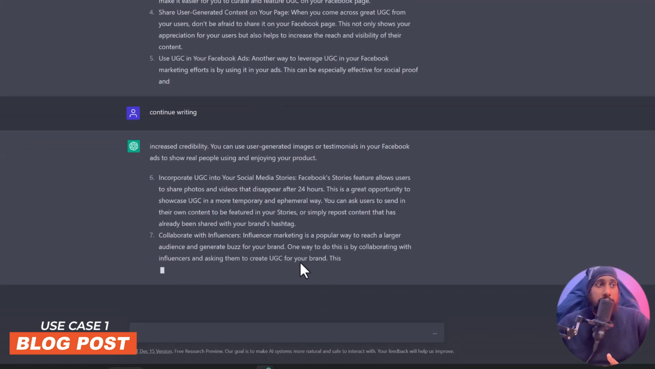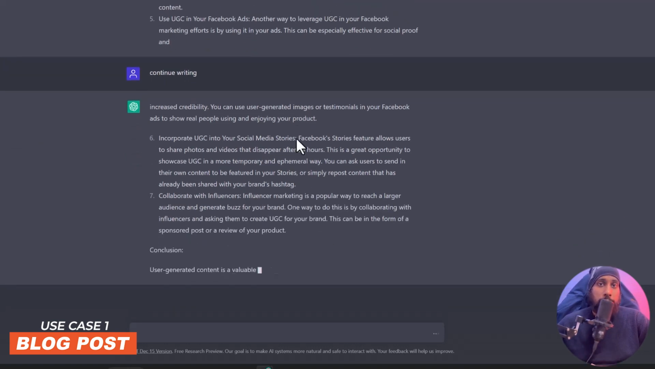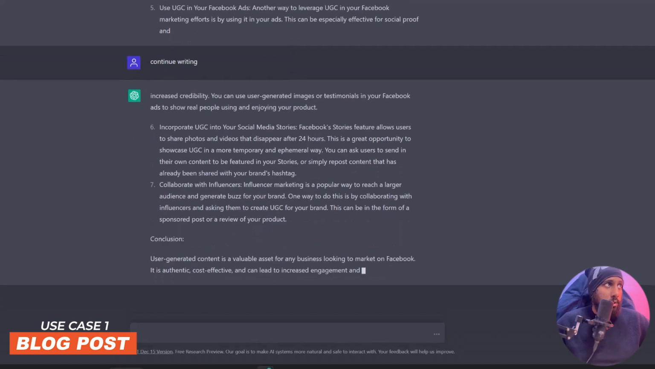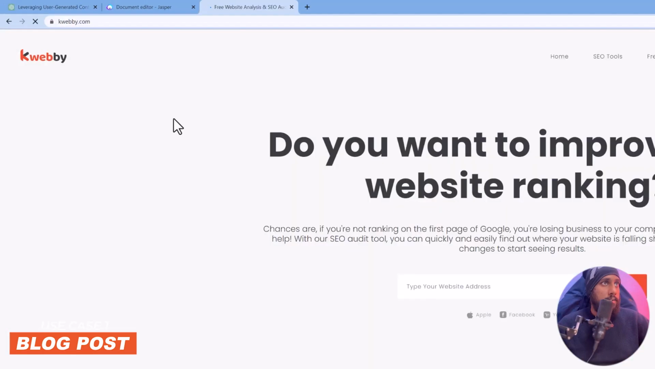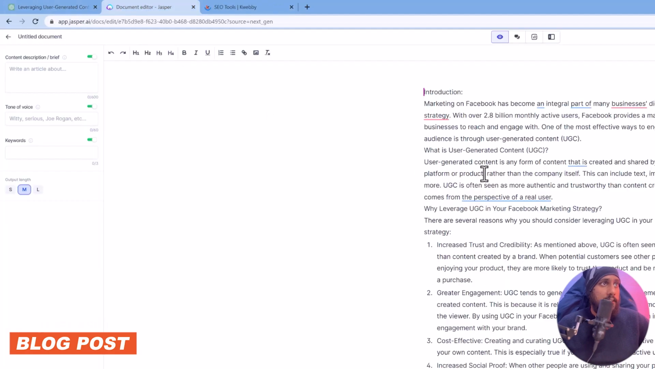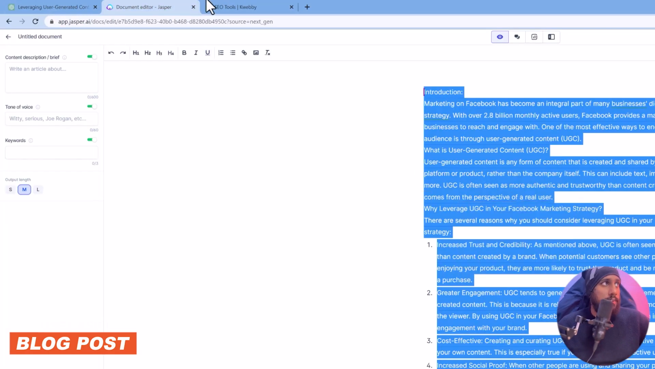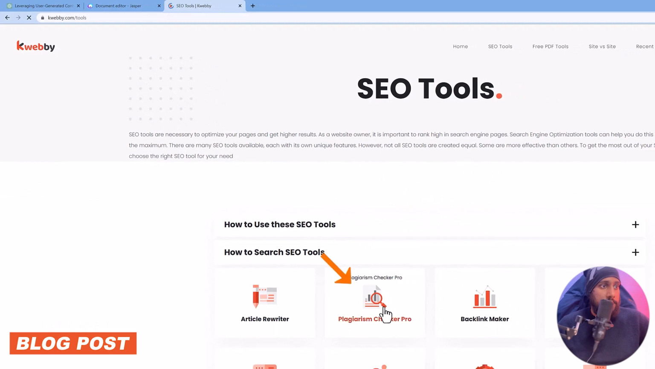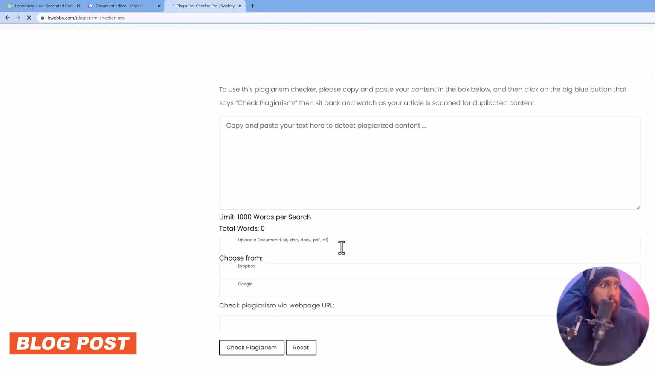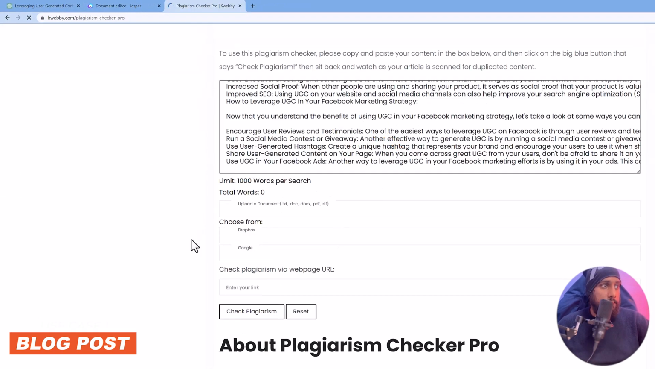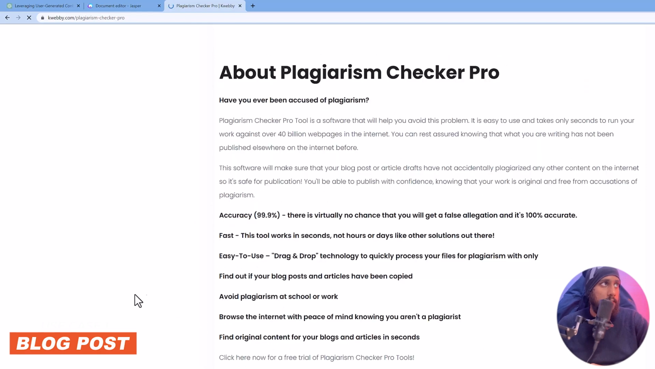And to see if it's not copied or plagiarized content, you can go to webby.com and check for it. Go to the SEO tool and copy this content. It's under 1000 words, so it should be fine. There is a plagiarism checker pro, so it will see if it's plagiarized or not. Check for plagiarism.